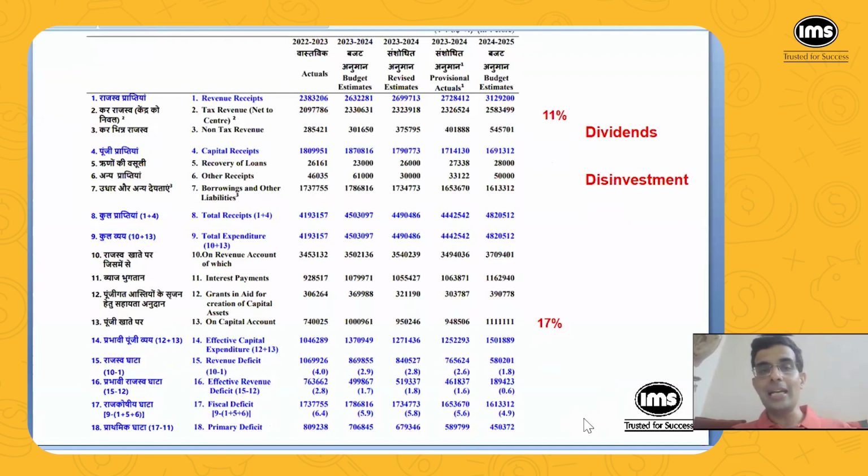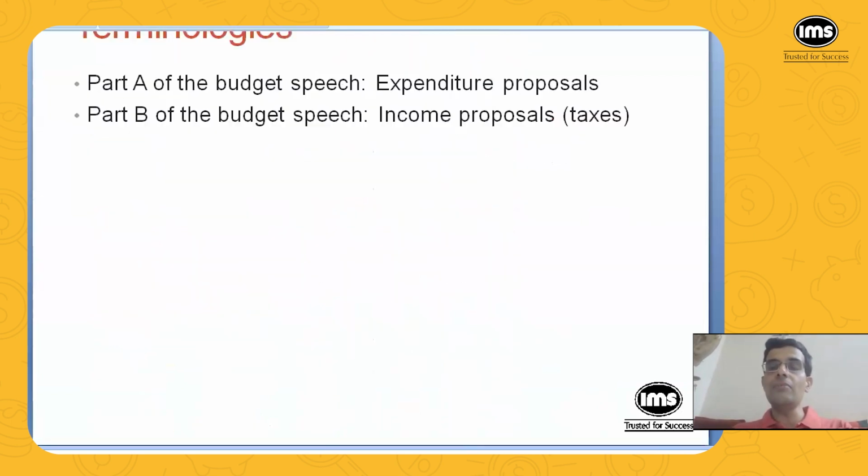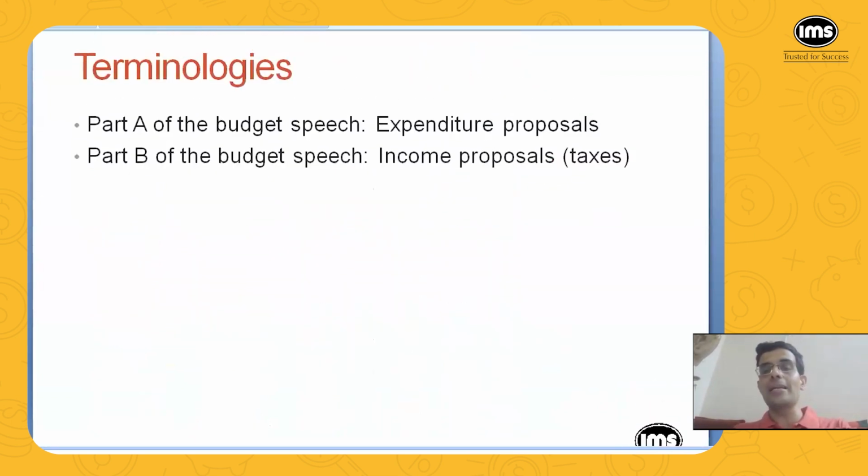And since then, it has been coming down again, and the latest number is 4.9%. And the aim is that we should go to 4% of GDP in the next 2 years. So this is an aim. Let's see whether the government is able to achieve that or not.